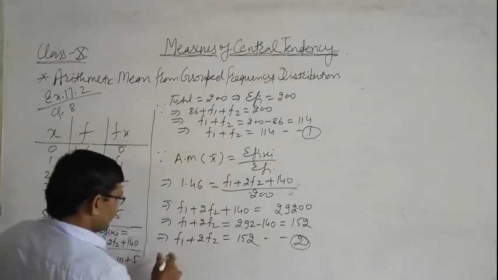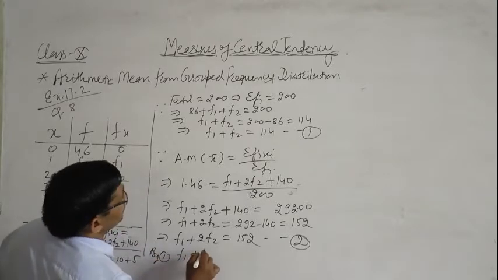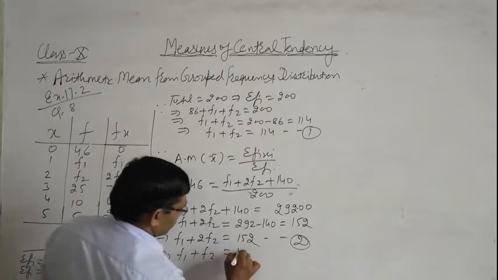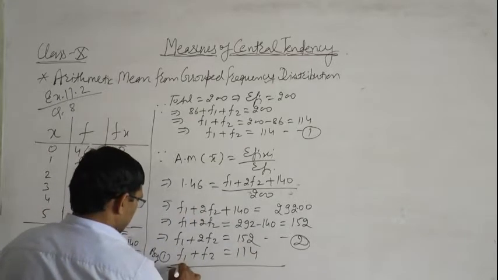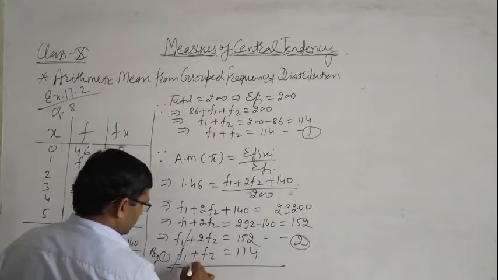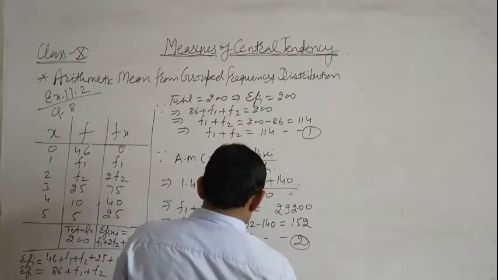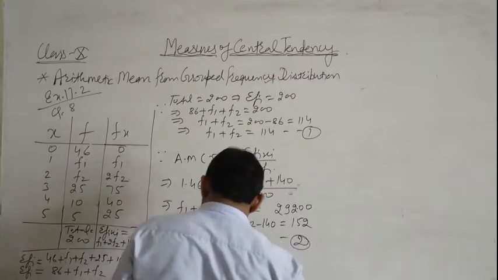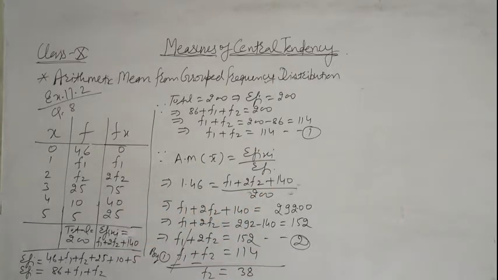By equation first and second: by first, we know that f1 plus f2 is equal to 114. After subtracting, we get f1 minus f1, 2f2 minus f2 is f2, and 152 minus 114 is 38. So f2 is equal to 38.